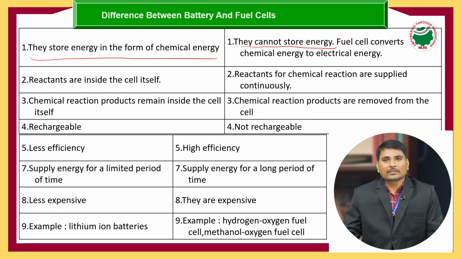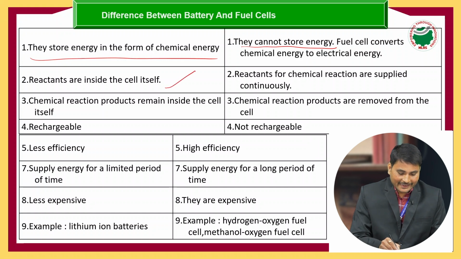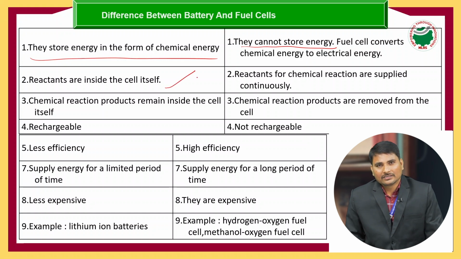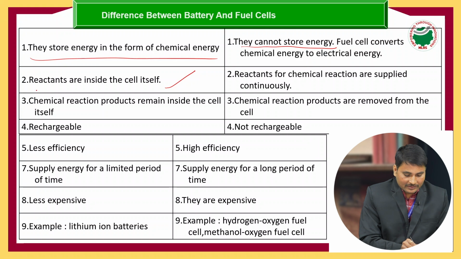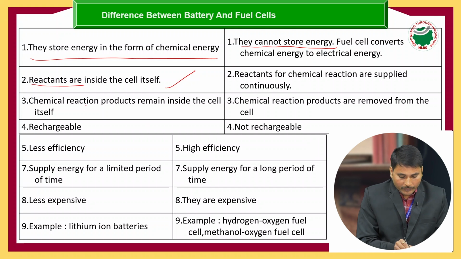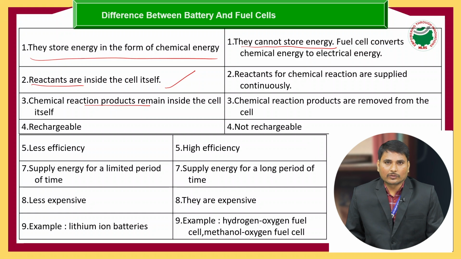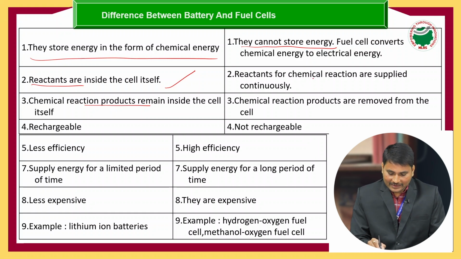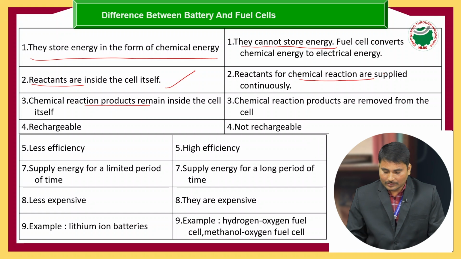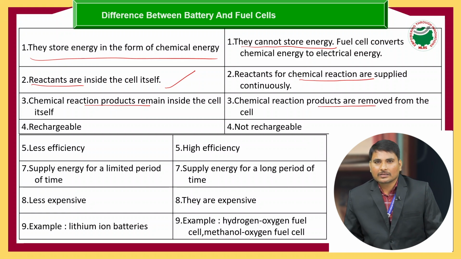We are supplying the fuel, and when we supply the fuel, then energy is released. And regarding reactants and products, in a battery the reactants and the products remain in the battery only.